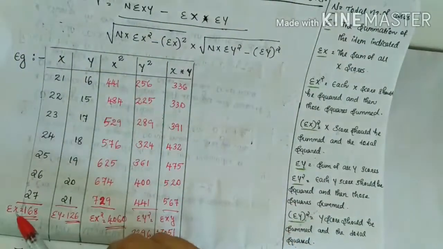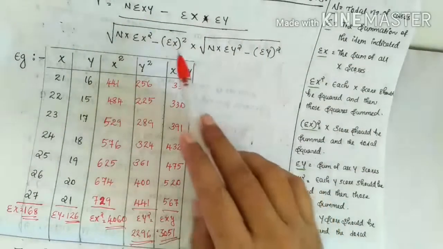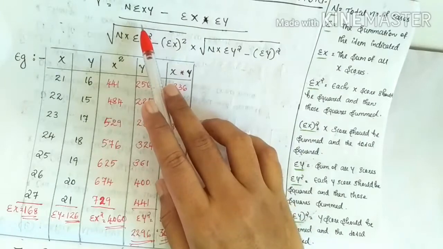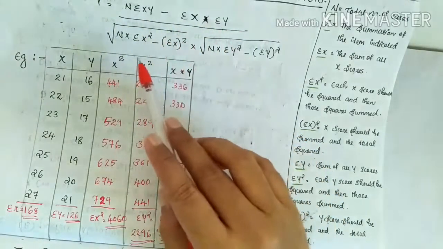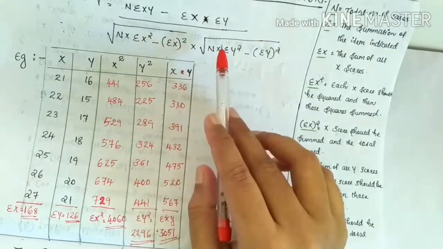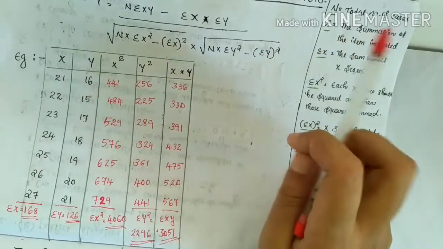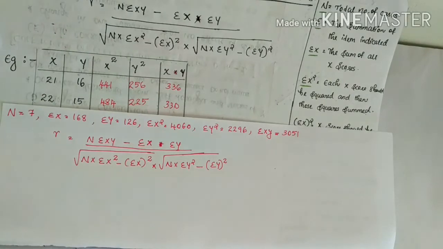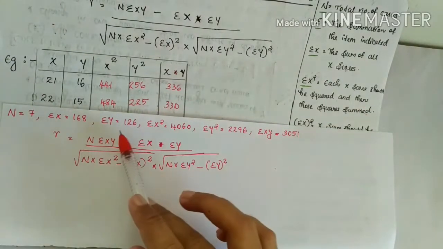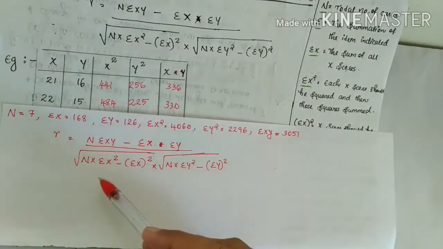Here we have sigma x, sigma y, sigma x square, sigma y square and sigma xy, and directly apply the equation. That is r is equal to n into sigma xy minus sigma x into sigma y, divided by root of n into sigma x square minus sigma x whole square, into root of n into sigma y square minus sigma y whole square. After finding the value of n, sigma x, sigma y, sigma x square, sigma y square and sigma xy, directly apply the equation.